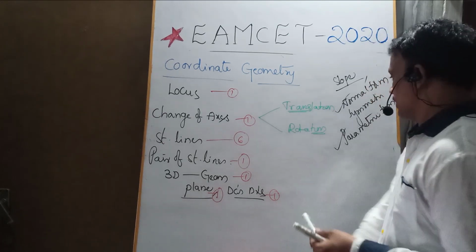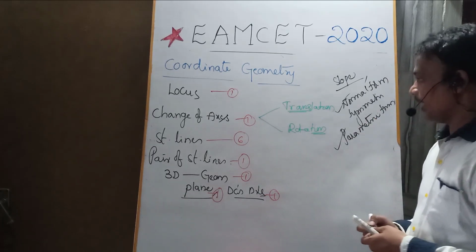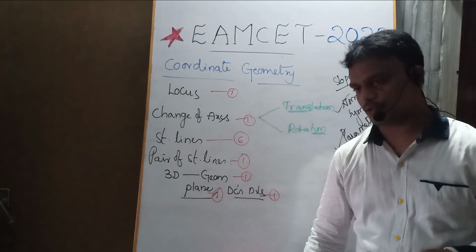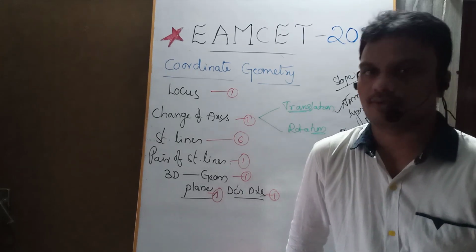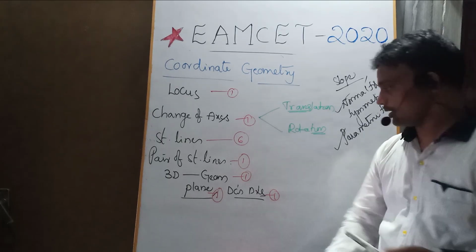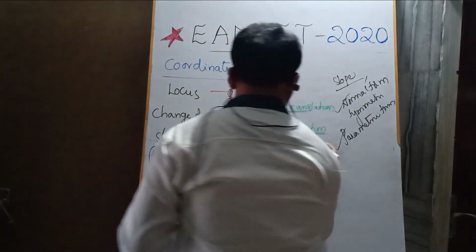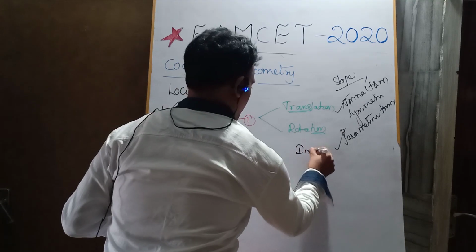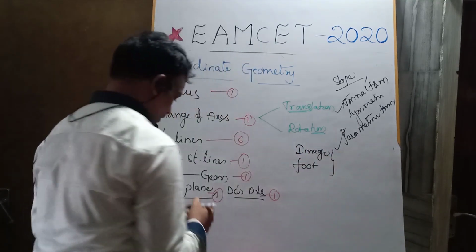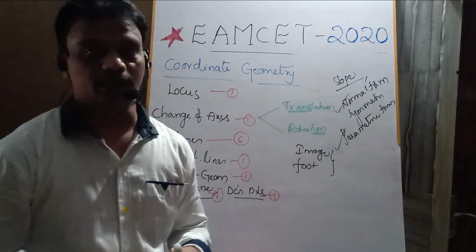Then after that, the angle between two lines. We are going to use cos theta equals A1 A2 plus B1 B2 by root of, or you can use the tan theta formula also. The important thing is the image and foot of a point with respect to a given line.